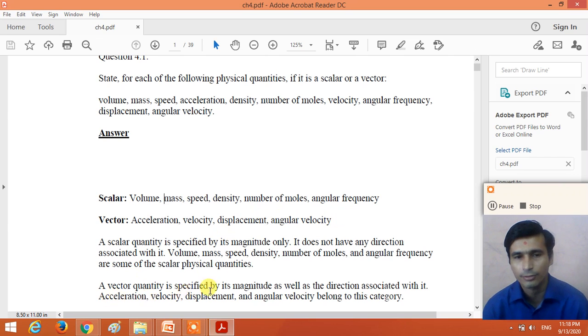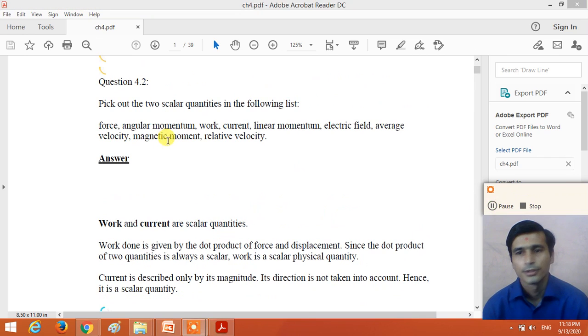See, a vector quantity is specified by its magnitude as well as the direction associated with that quantity, right? Now, question number 4.2. Pick out the two scalar quantities in the following list: force, angular momentum, work, current, linear momentum, electric field, average velocity, magnetic moment, and relative velocity.